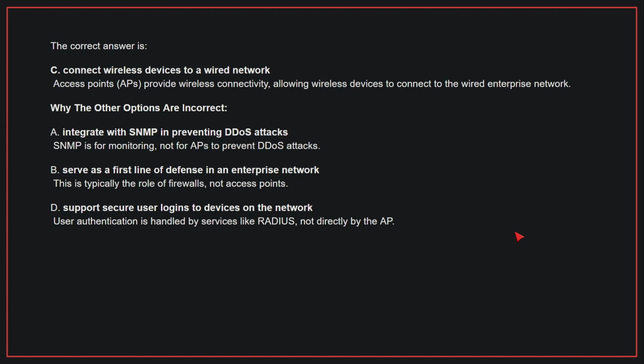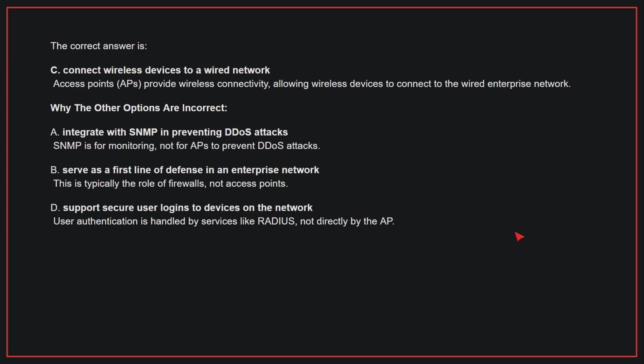Why the other options are incorrect? A. Integrate with SNMP in preventing DDoS attacks. SNMP is for monitoring, not for APs to prevent DDoS attacks. B. Serve as a first line of defense in an enterprise network. This is typically the role of firewalls, not access points.